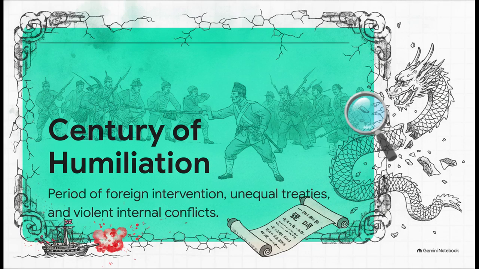It was a profoundly painful era marked by devastating foreign intervention, unequal treaties, and incredibly violent internal conflicts like the Taiping and Boxer rebellions. The Qing imperial system simply couldn't withstand the pressure, and it totally collapsed in 1912.